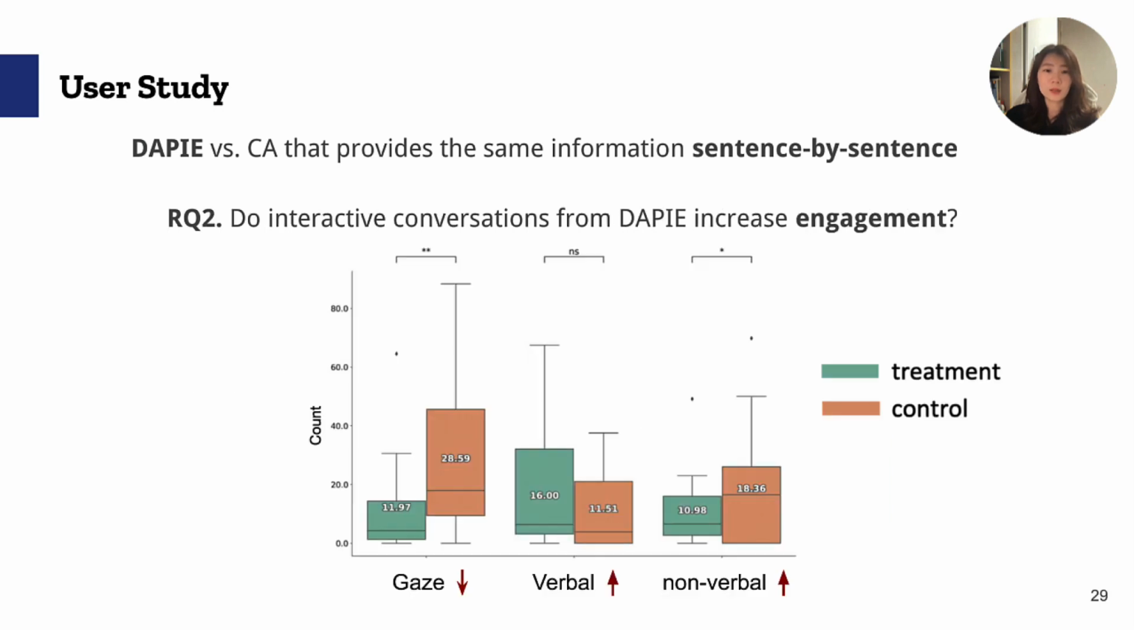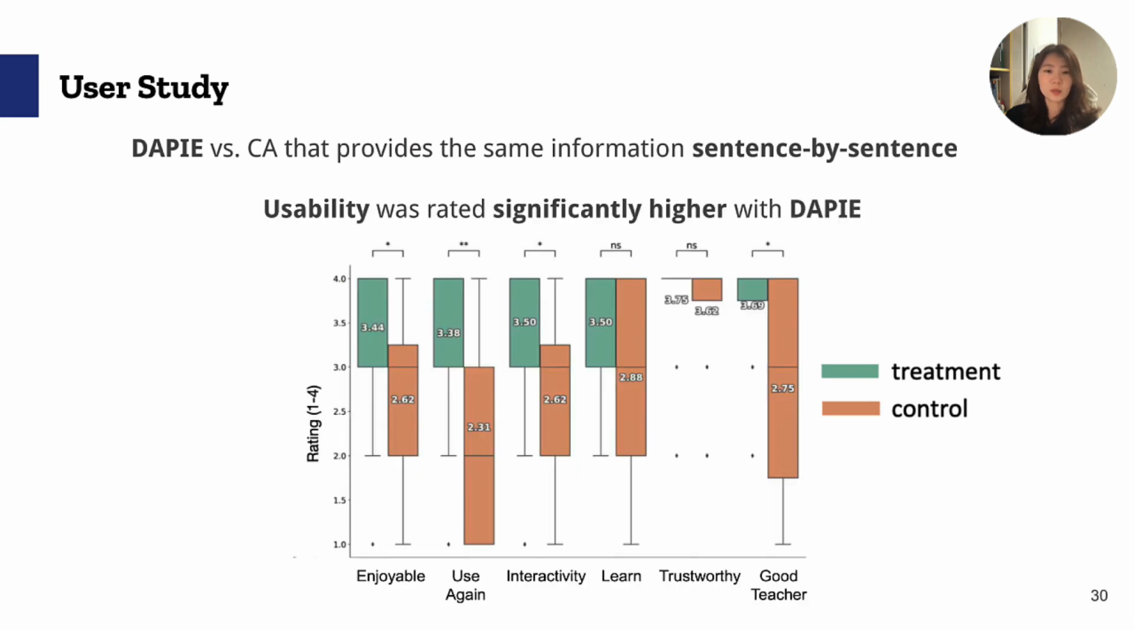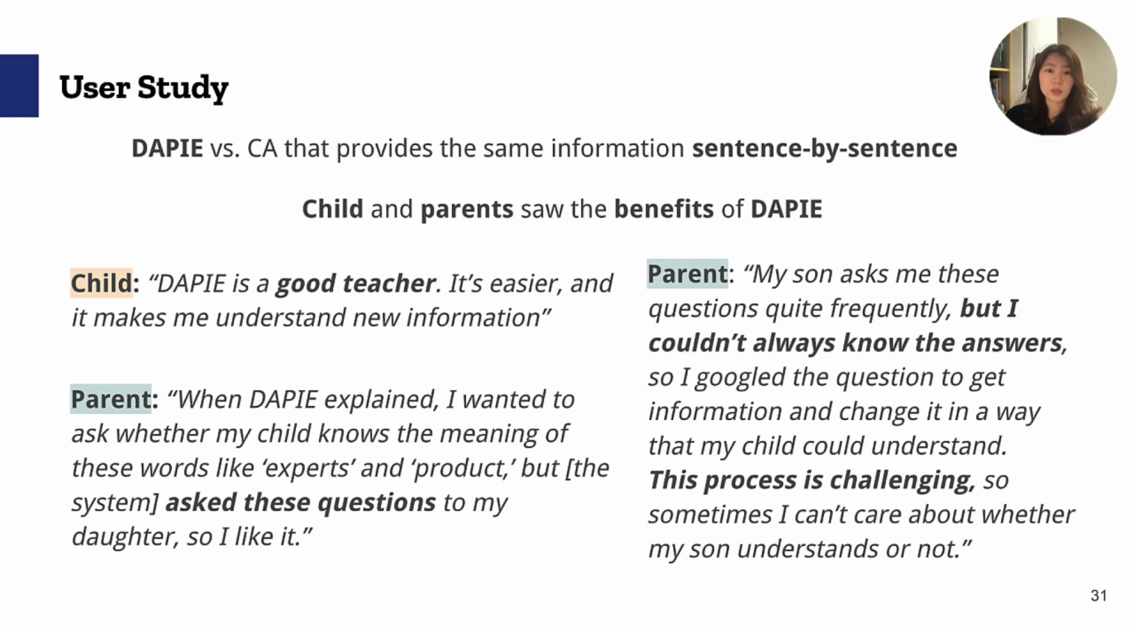By analyzing the participants' behaviors, we observed that DAPIE could promote engagement. Children's gaze distraction and the number of nonverbal comments made when using DAPIE were lower than when they used the baseline, and verbal comments made were higher than when they used the baseline. In terms of usability, overall, the children felt that the dialogues from DAPIE were more enjoyable and trustworthy than the baselines. In our study, children and parents alike were positive about DAPIE.